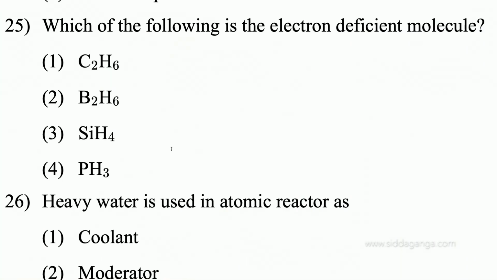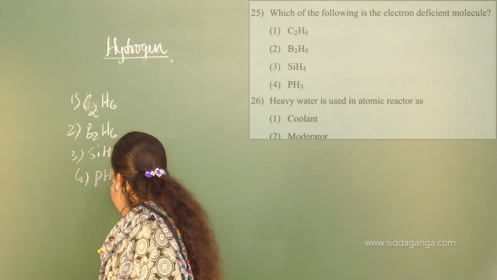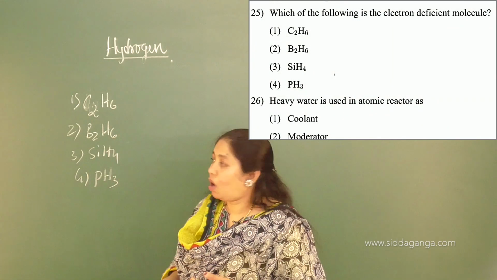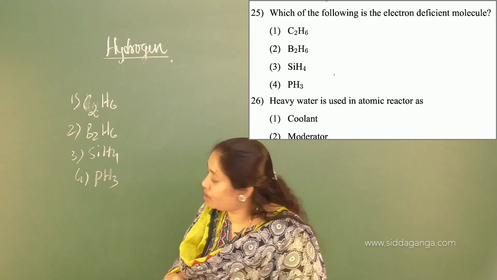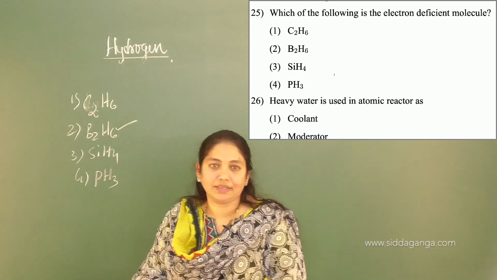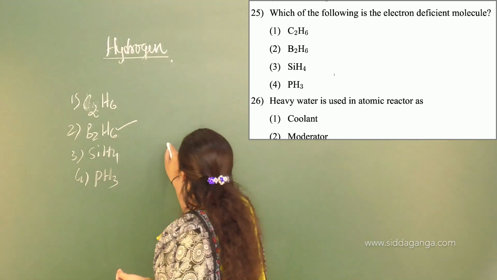Which of the following is the electron deficient molecule? They have given C2H6, then B2H6, diborane, then silane, SiH4, silicon tetrahydride. The fourth one, phosphine, that is nothing but the hydride of phosphorus, PH3. Out of these, you have to identify which is electron deficient. So the answer for this one is B2H6. Yes, we discussed this one, very simple again.